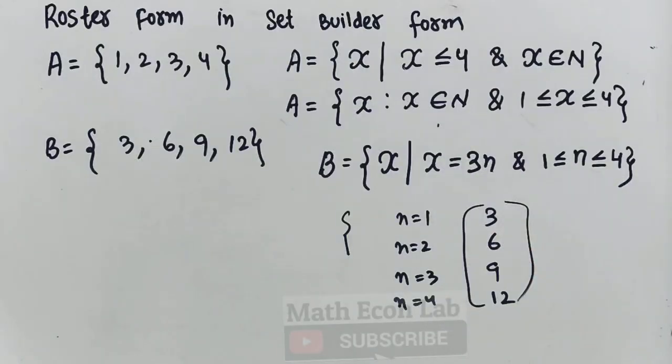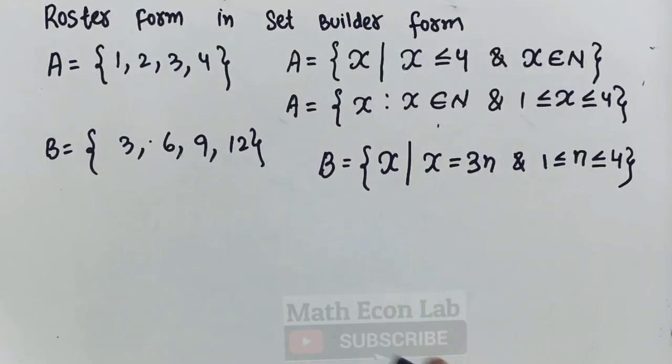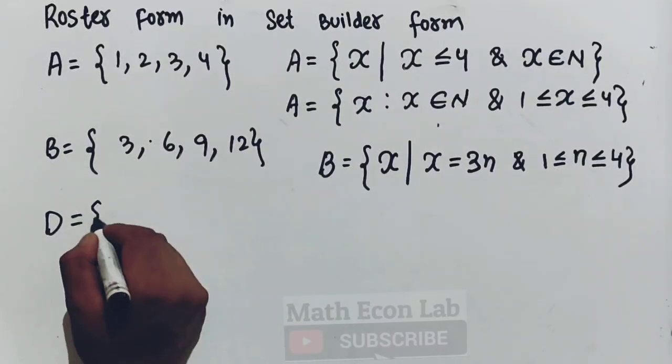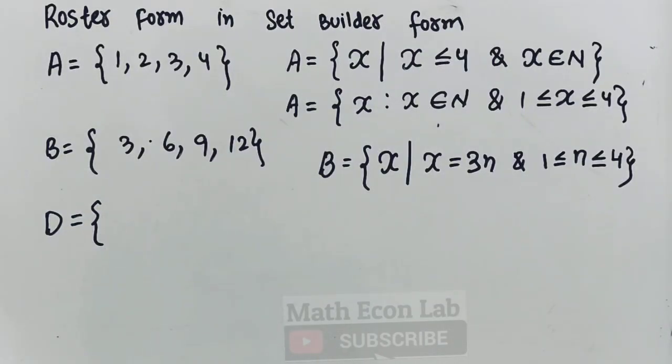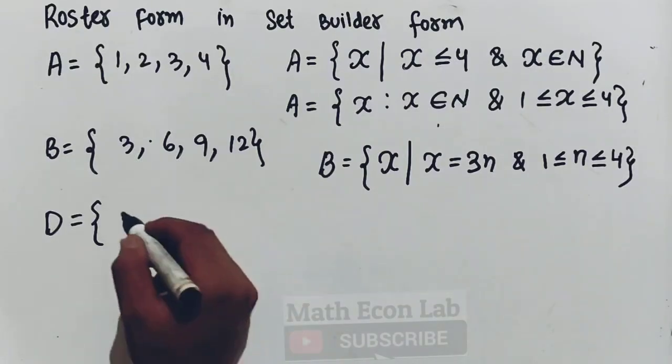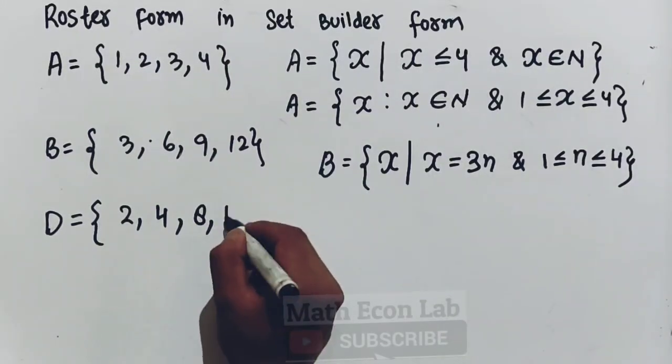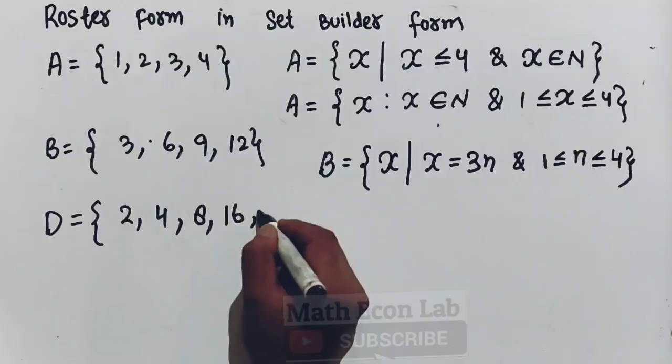Now let's take another example. Let us say we have set D in roster form. Let us take powers this time. Let us suppose we have 2, 4, 8, 16 and 32.